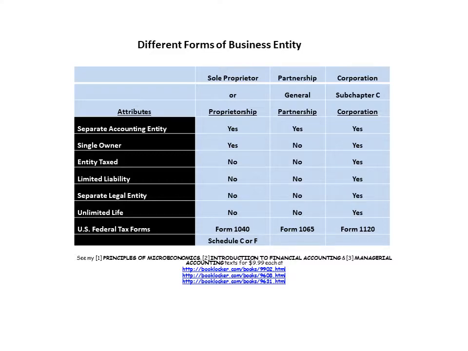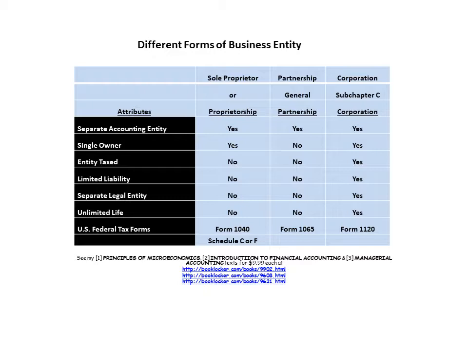A sole proprietor or proprietorship has unlimited liability. It's similar with a partnership. The general partners have joint and several liability. The C corporation or an S corporation liability is limited to the corporate assets. A sole proprietor or proprietorship is not a separate legal entity. The same with a partnership, general partnership or limited partnership. The general partners are at risk, joint and several liability. A corporation is a separate legal entity, and so there's limited liability as previously mentioned.